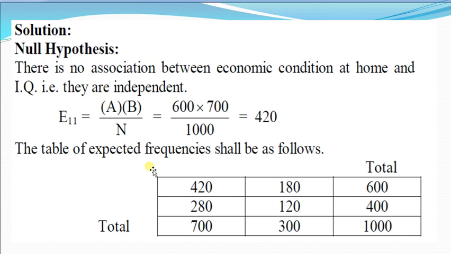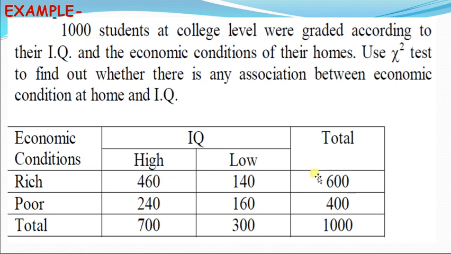Expected value of E11, that is expected value of 460, is equal to 600 into 700 divided by 1000.